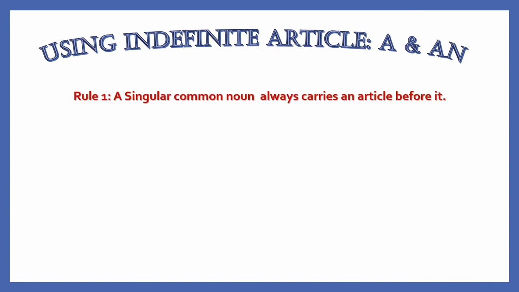Rule number 1. A singular common noun always carries an article before it. For instance, I saw a lion. I want a cup of coffee. Do you need a pencil? An article a is before every singular noun.